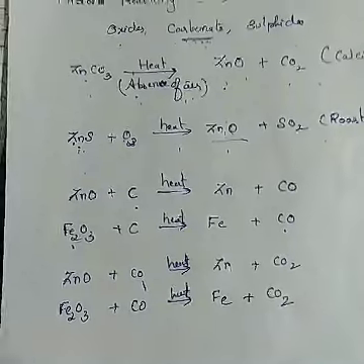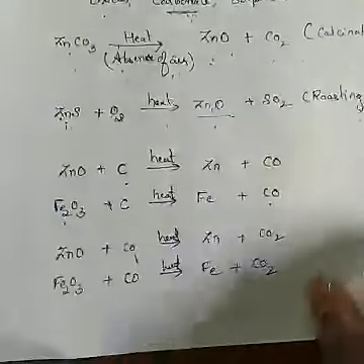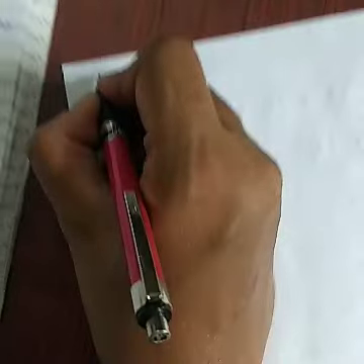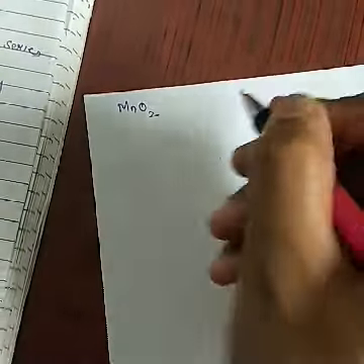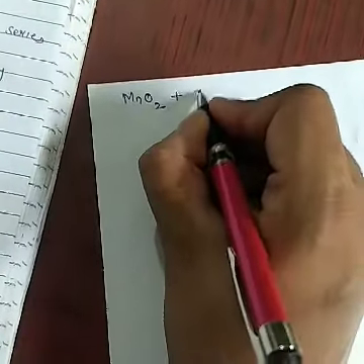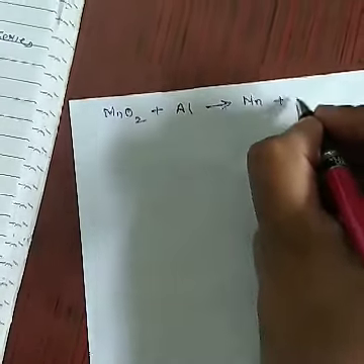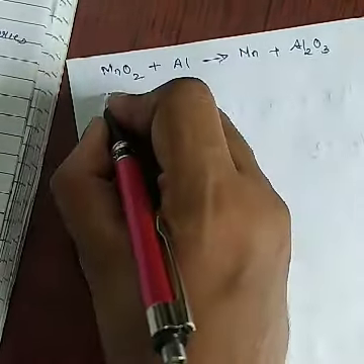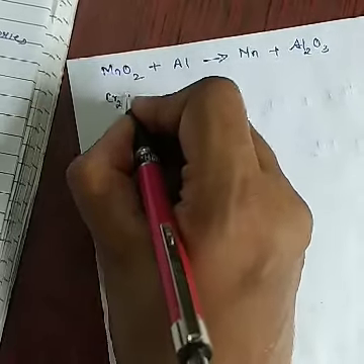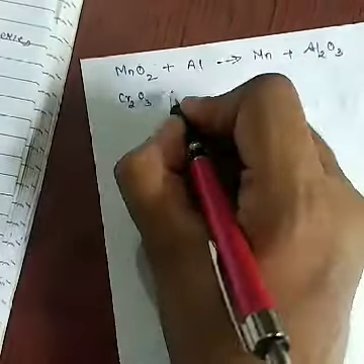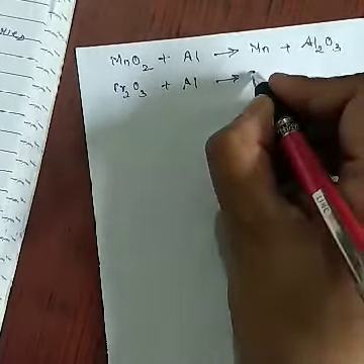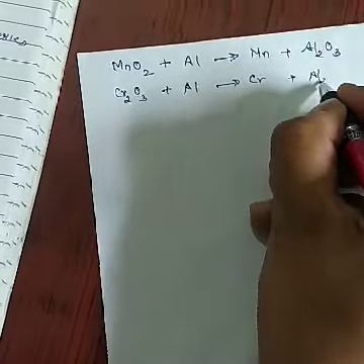Similarly, reduction can be done by heating with aluminium. Some metals like manganese are present as manganese oxide ore. It is heated with aluminium to form manganese plus aluminium oxide. All the reactions should be balanced. Similarly, chromium exists in nature in the form of chromium oxide. It is reduced in the presence of aluminium to form chromium plus Al2O3.